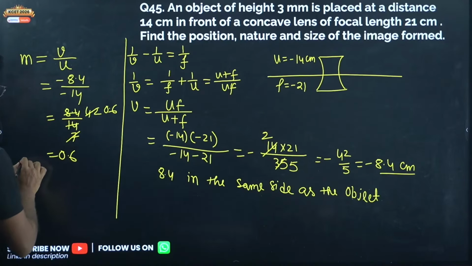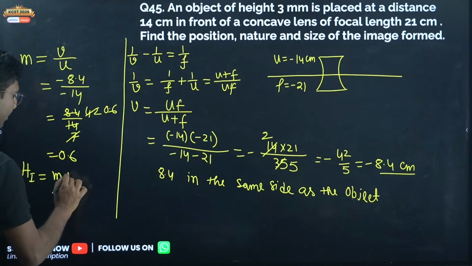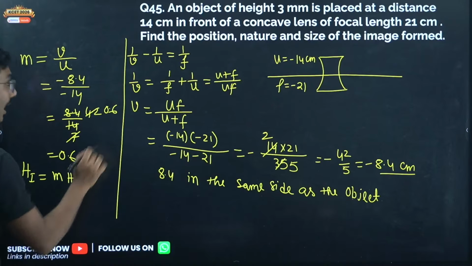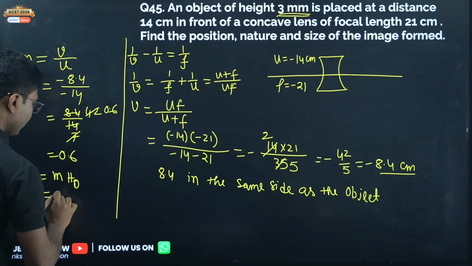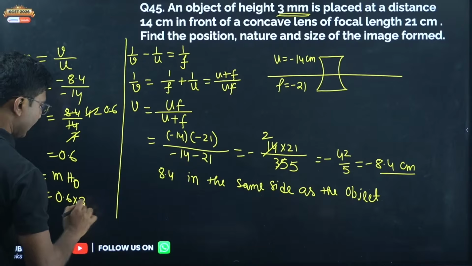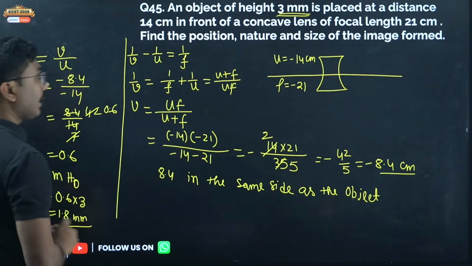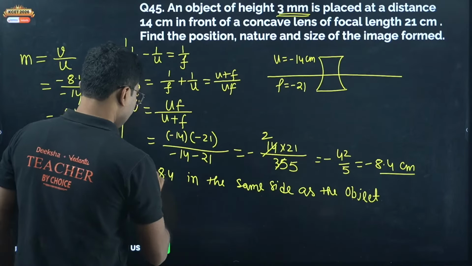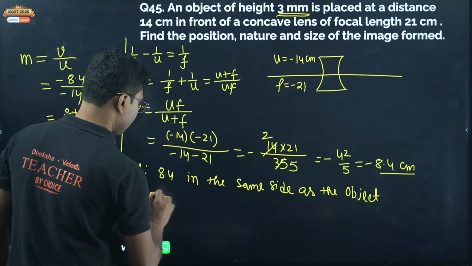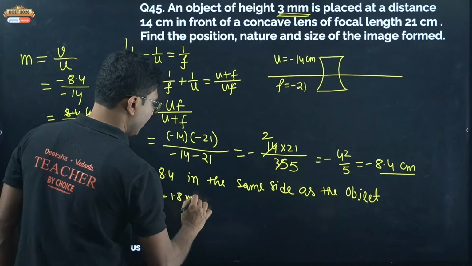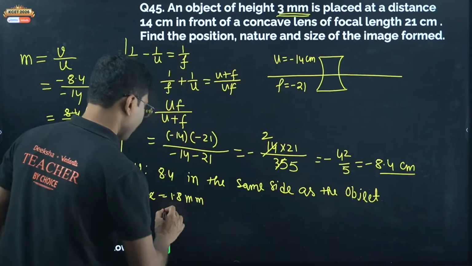Size of the image will be magnification into height of the object, H O. So 0.6 into 3, that is 1.8 millimeter. So size is 1.8 millimeter, and nature is virtual.